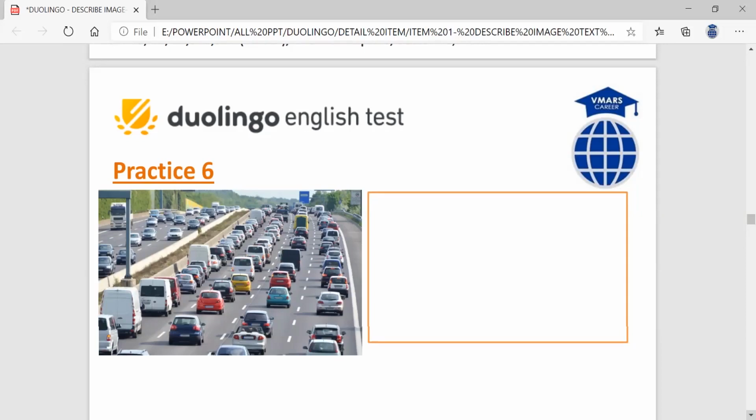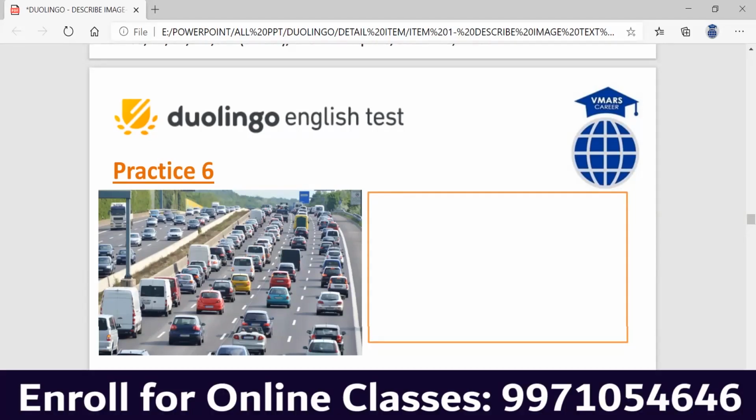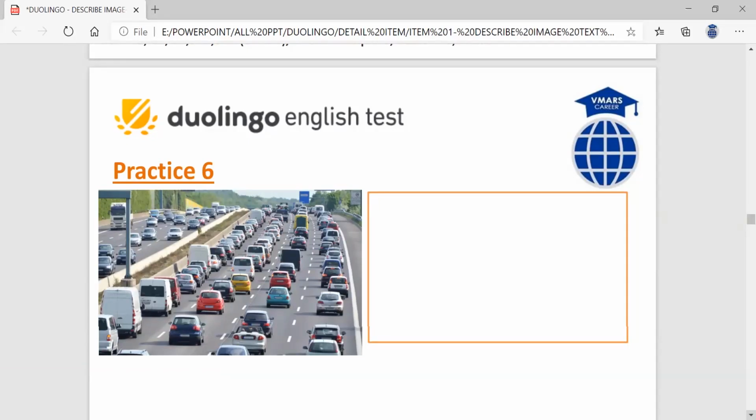In the background, I can see many trees and there is one board also, but I cannot see what's written over there. Apart from this, there is one big truck on the other side of the road, and the rest are all cars of different sizes. The cars are of different colors like yellow, red, blue, and white too.